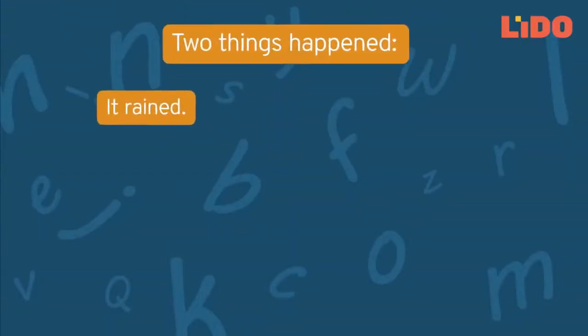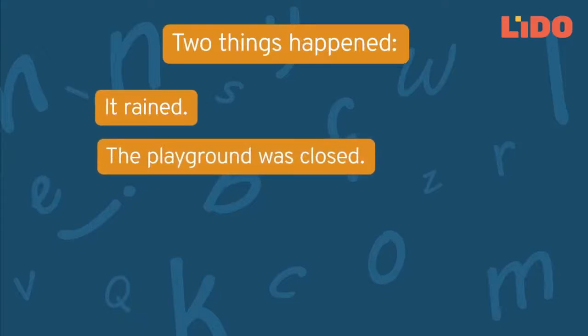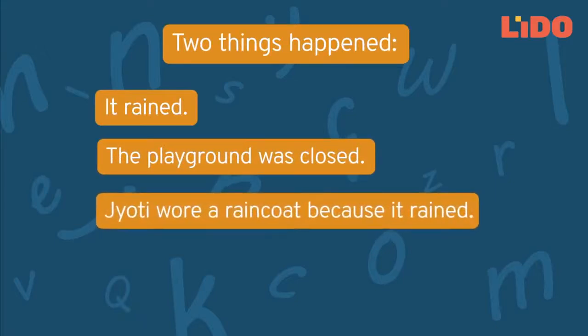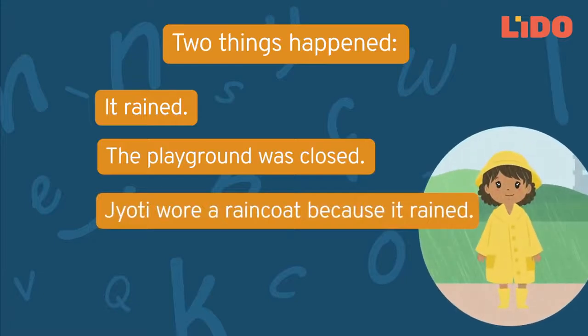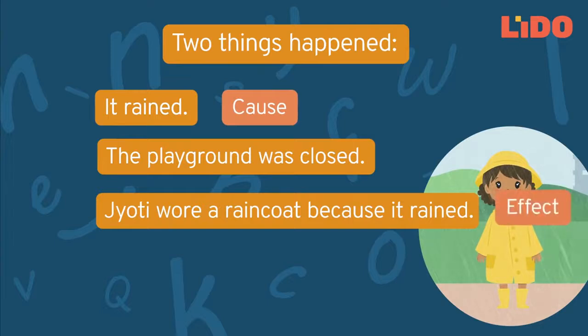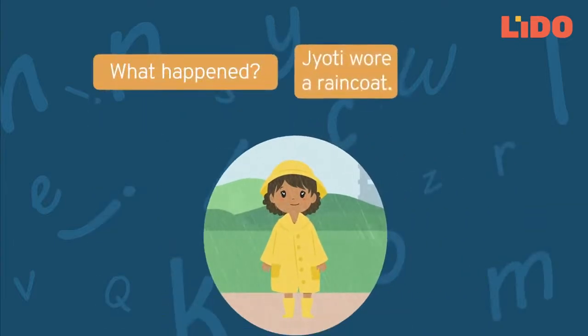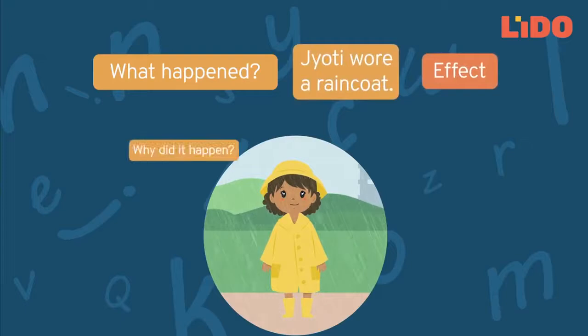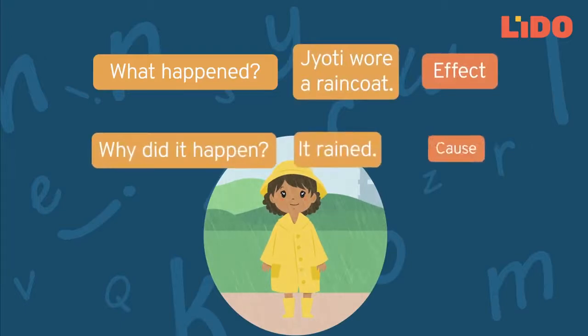In the story, two things happened. It rained and the playground was closed. Jyoti wore a raincoat because it rained. Raining becomes the cause. Jyoti wearing a raincoat is the effect. What happened? Jyoti wore a raincoat. Why did it happen? Because it rained.